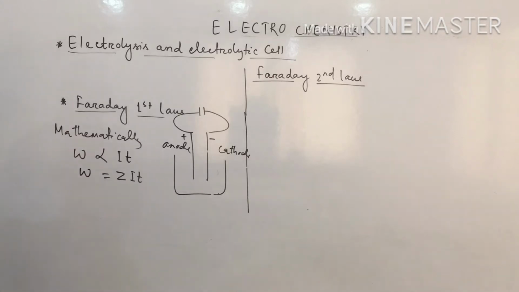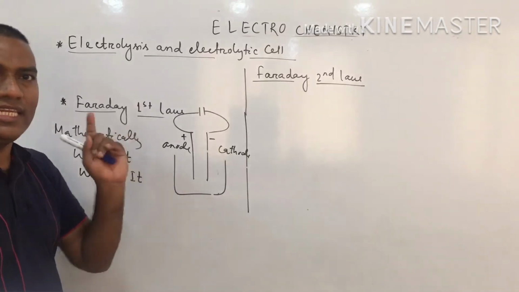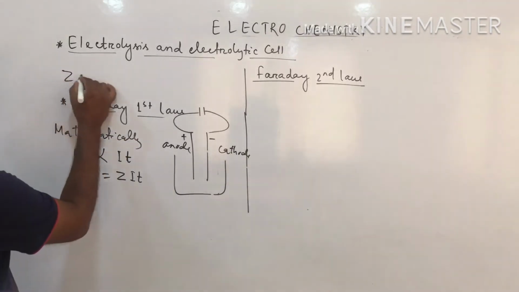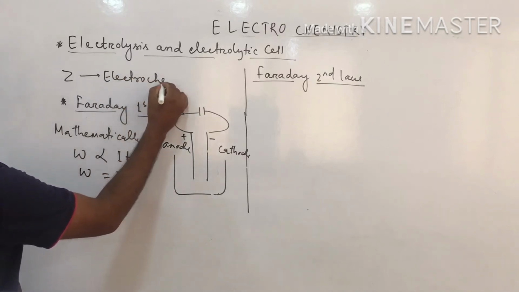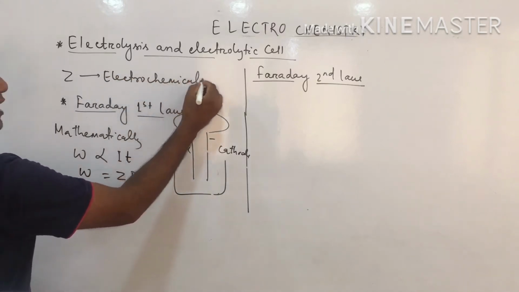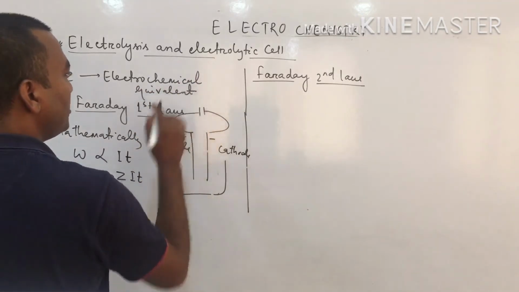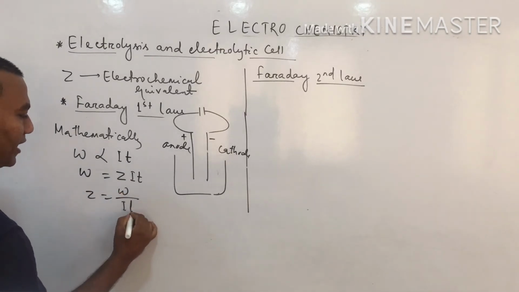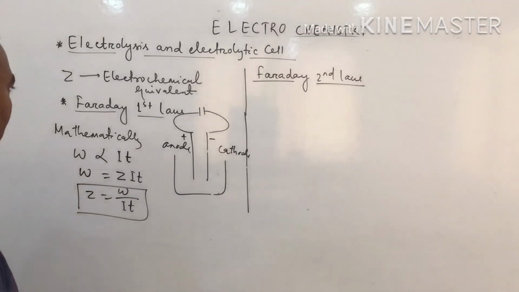What is Z? Z is called the electrochemical equivalent. So Z equals W by IT.